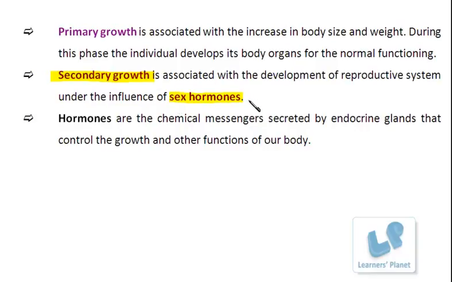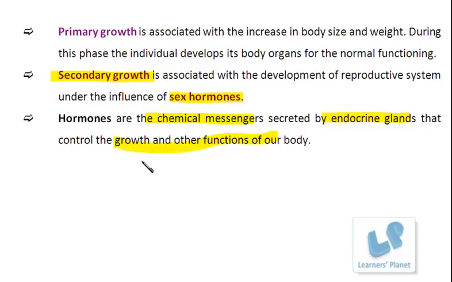Do you know what we mean by hormones? Hormones are chemical messengers. They are chemicals secreted by the endocrine glands, and these chemicals control the growth and other functions of our body. They give the signal to a specific part of the body to perform its function, and since they give the signal, they are known as messengers, right?